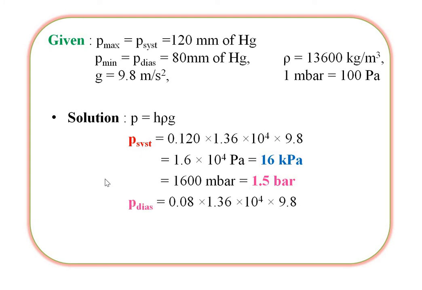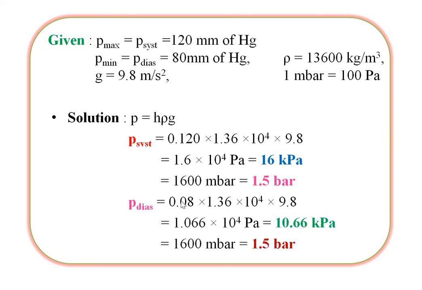Second one is the diastolic. Using the same formula, P diastolic is equal to 0.08 into 1.36 into 10 raised to 4 into 9.8. Again multiplying these terms, we get 1.066 into 10 raised to 4 Pascal, that means 10.66 kilopascal. Converted into bar, that means 1600 millibar is equal to 1.5 bar. So this is the problem given in the textbook.